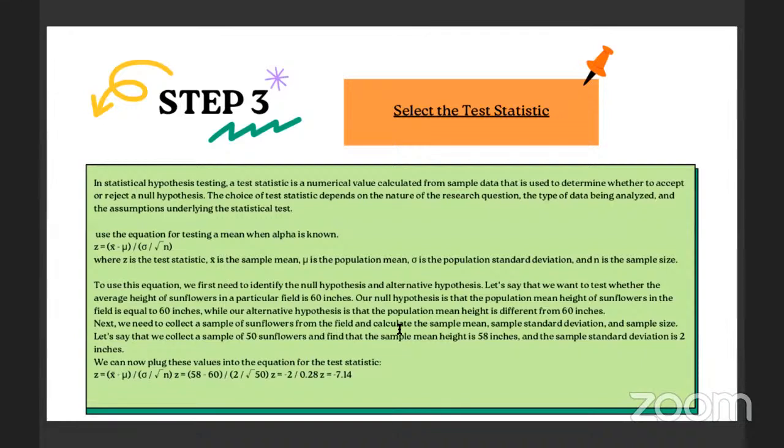Z equals x bar minus mu, divided by sigma divided by the square root of n. So z equals 58 minus 60, divided by 2 divided by the square root of 50. So z equals minus 2 divided by 0.28. So z is minus 7.14.